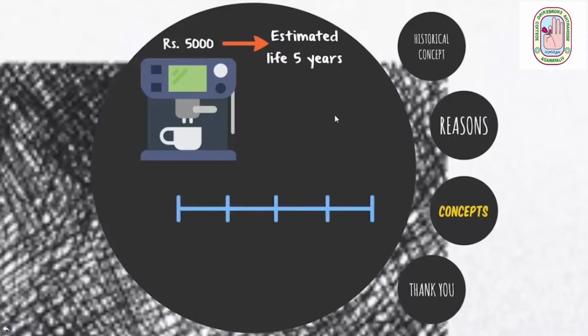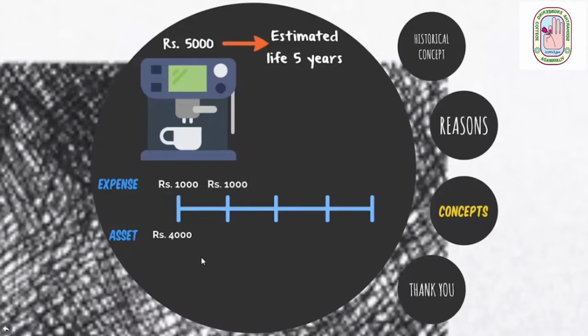And every year in the expense as depreciation, 1/5 part of the machine will be charged, and the depreciation amount will be deducted from the value of the machine to show the leftover price on the asset side of the balance sheet. And this is how the accounting of this machine will be done. So 1/5 part of rupees 5,000 comes up to rupees 1,000. So this value will be shown as depreciation and will be deducted from the value of the machine, that is from rupees 5,000. So we are left with rupees 4,000, which will be shown as an asset in the balance sheet.